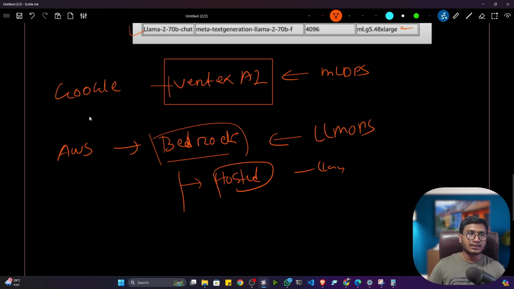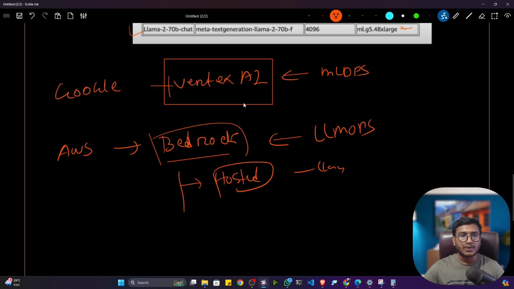Let's say Google has their own models. They have the Gemini model. They have the Gemma model. Yes or no? Apart from these models, they also hosted some foundation models from other organizations. Let's say from Meta AI, from, let's say, Mistral. So what they did actually, they collaborated with these organizations. Even they hosted their models in their platform as well.